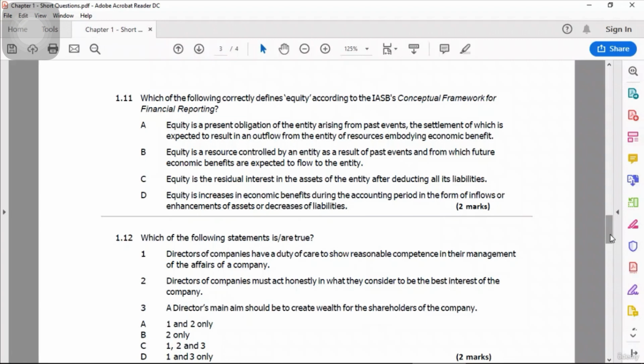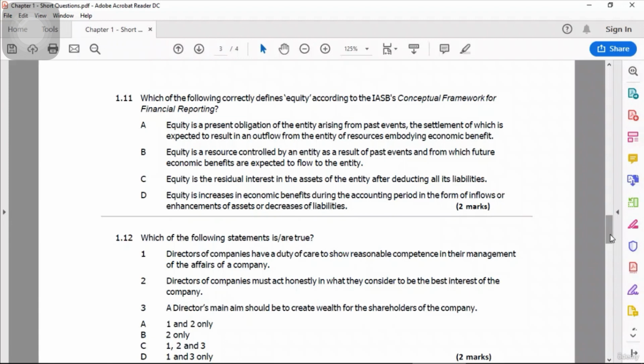For example, you have $100 of assets and your liabilities are $40. So 100 minus 40, whatever is remaining, 60, is the residual interest, that is the equity, and that belongs to the shareholders. So C is the correct statement.